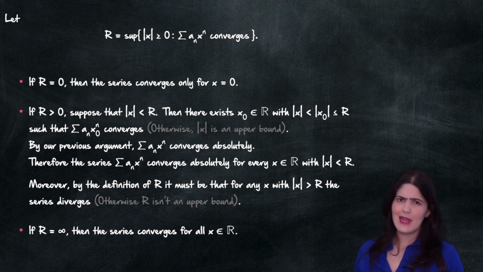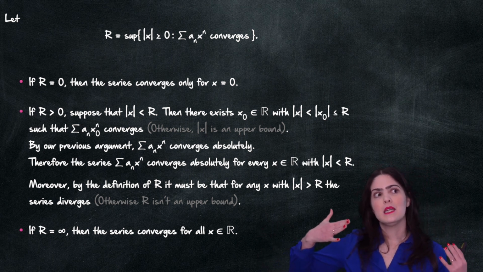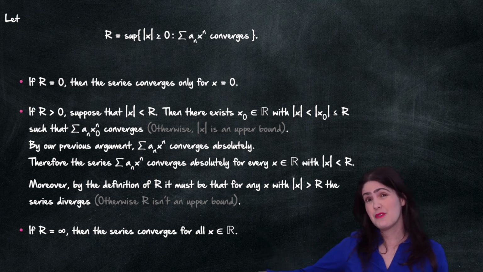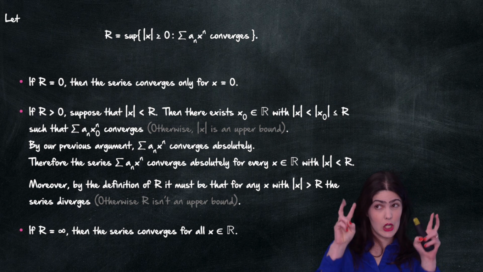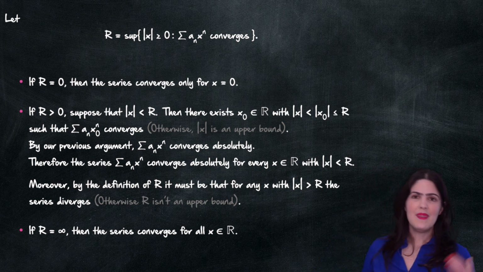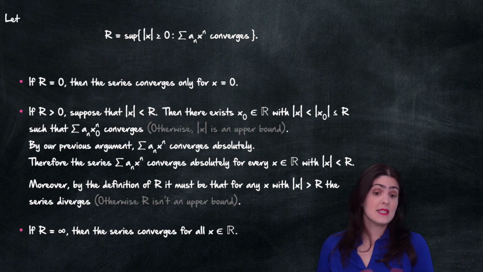And then we have the last case. So if R is infinity, so if my set is unbounded above. So I said I'm cheating a little bit by saying R equals infinity. Well, then the series would have to be convergent for all values of x. And that completes the proof.